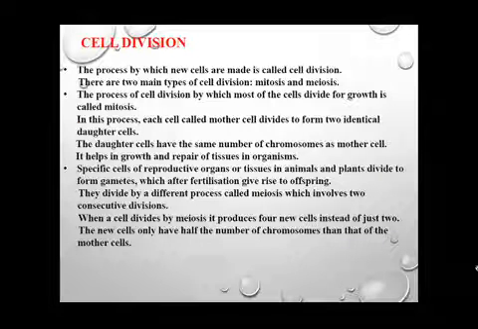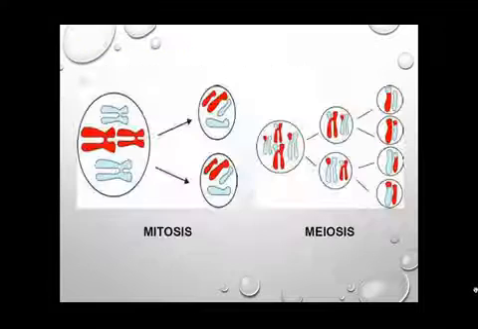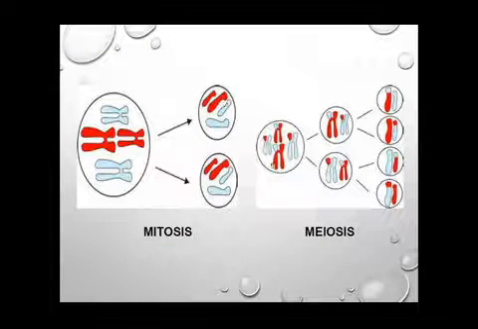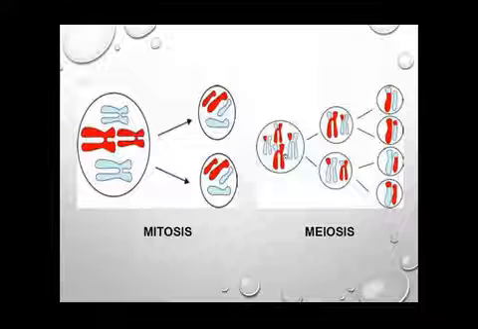So when a cell divides by meiosis, it produces 4 new cells instead of just 2 as in mitosis. The new cells have half the number of chromosomes of the mother cell, isn't it? Since the mother cell was having 4 chromosomes, only 2 chromosomes are present in each of the daughter cells, and that too with recombination. The same kind of chromosomes are not found. That is why the daughter cells produced in meiosis are not identical to their mother cell.